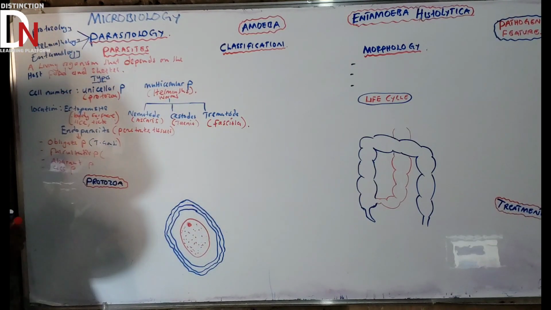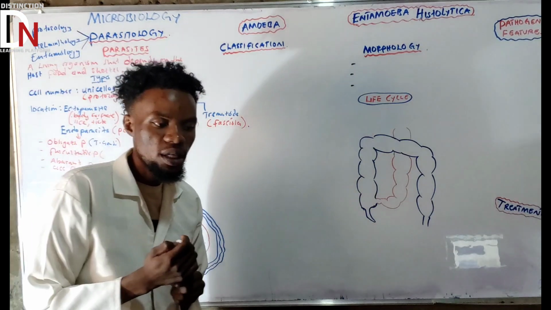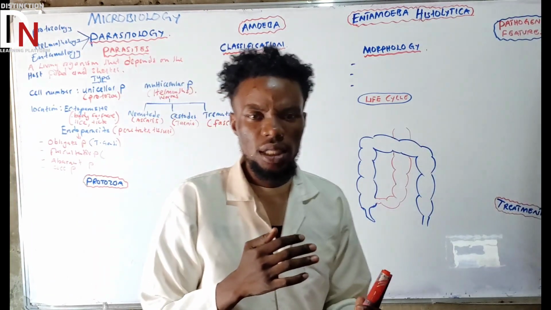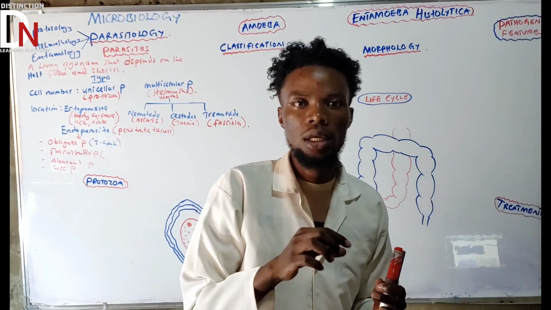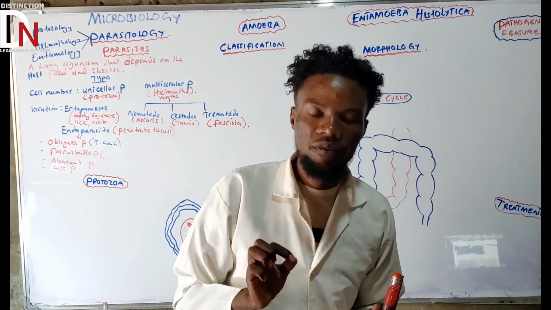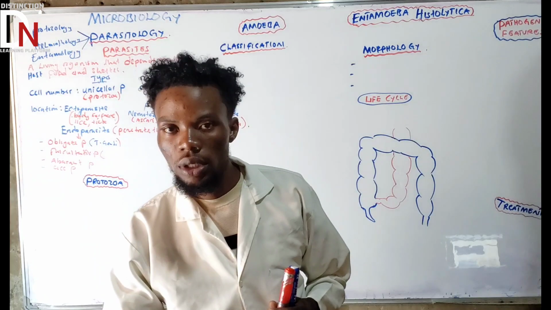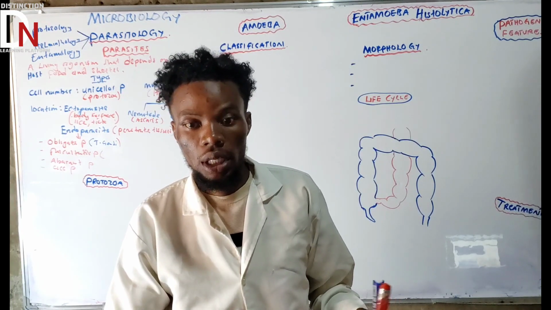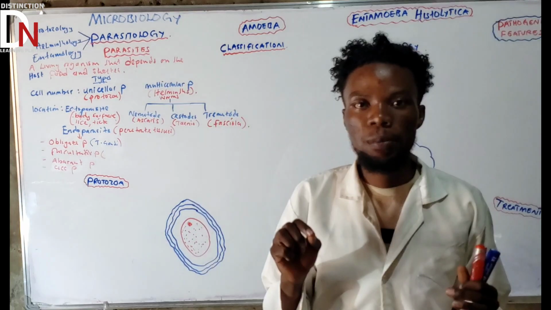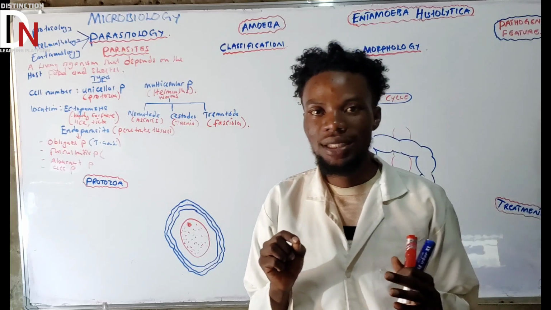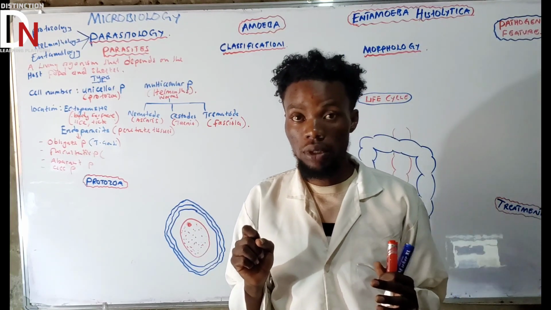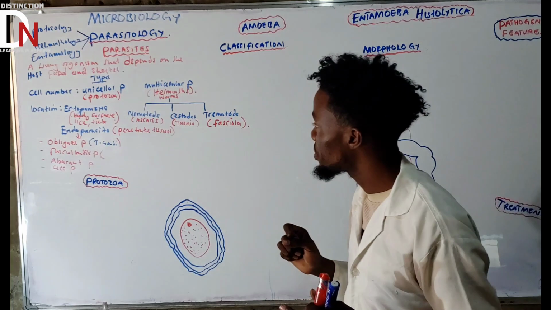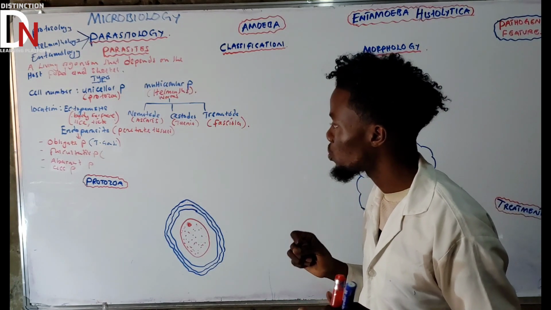Facultative parasites. So what are facultative parasites? Basically, these are the parasites that can live on their own. They can also affect the tissues. They can live on their own as a non-parasitic form, but they can also exist in a parasitic form, as long as they enter the body of a human or animals. So those are what we call facultative parasites.